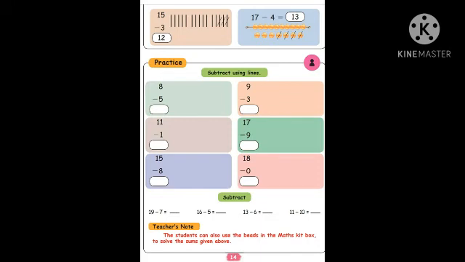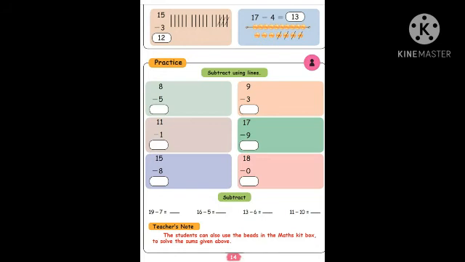The last one, 18 minus 0. You know 18 minus 0? The same answer will come, 18, because 0 has no value, the same number. You can write it. No need to count and waste your time. Okay, children? Shall we go to the next exercise?